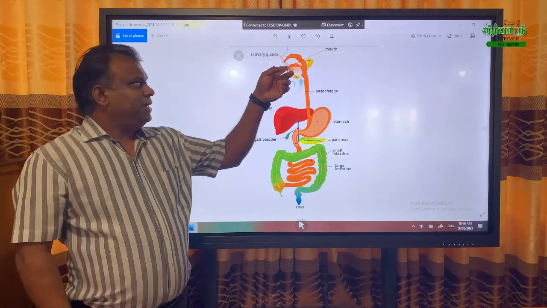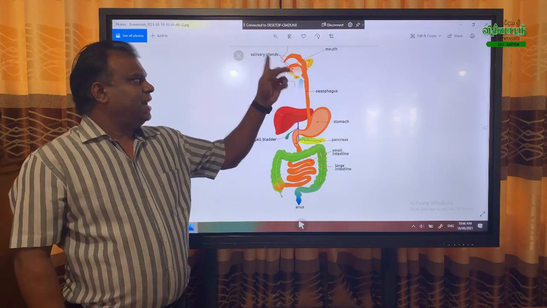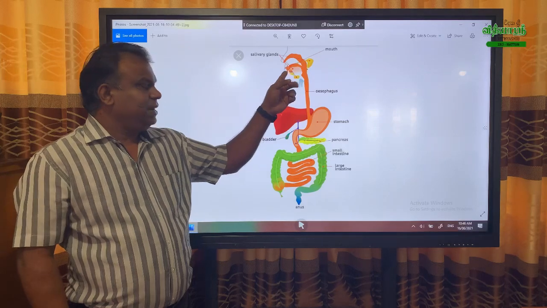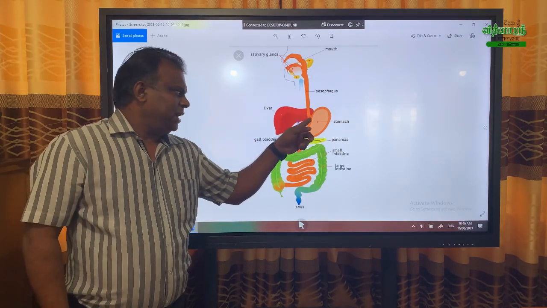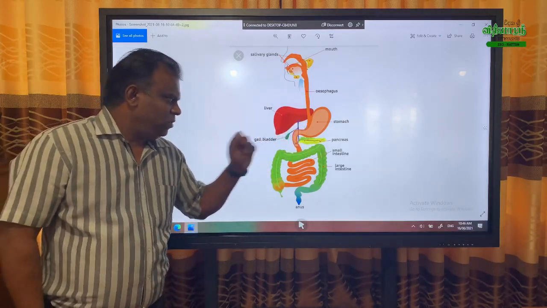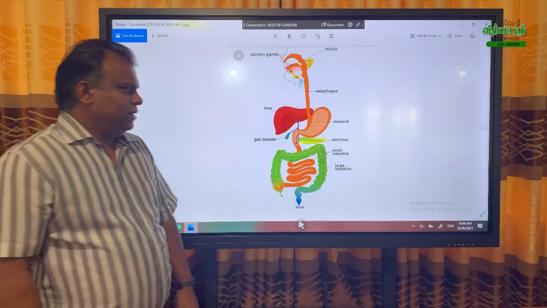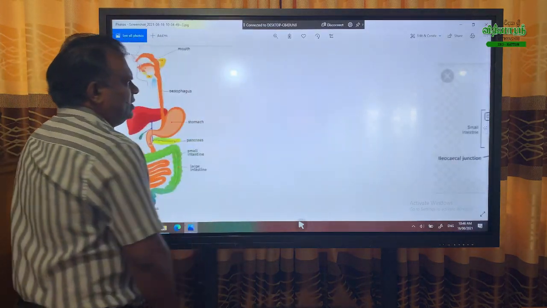The mouth is the place where mechanical and chemical digestion occur. In the stomach both occur, the mechanical and chemical. But in the small intestine only chemical reactions. Okay, this is just the introduction.